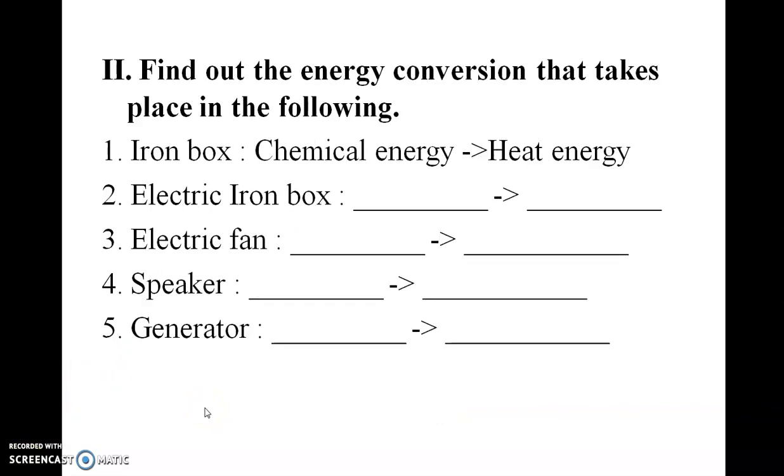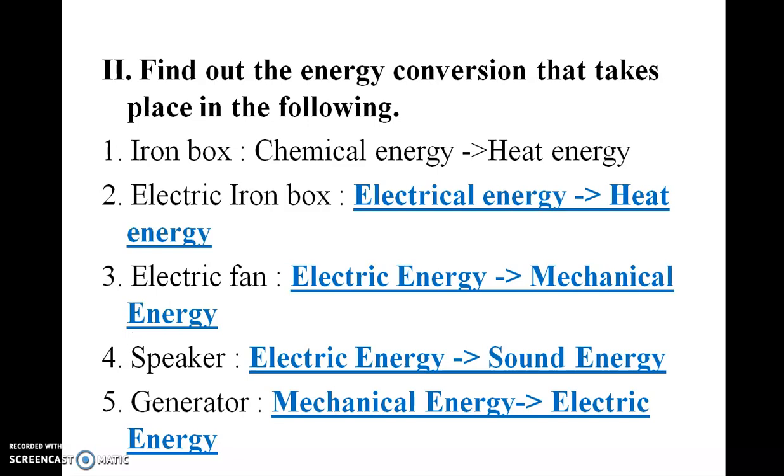Second one. Find out the energy conservation that takes place in the following. Iron box. Chemical energy into heat energy. Electric iron box. Electrical energy into heat energy. Electric fan. Electric energy into mechanical energy. Speaker. Electric energy into sound energy. Generator. Mechanical energy into electric energy.